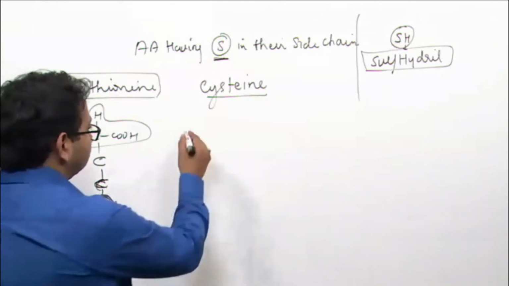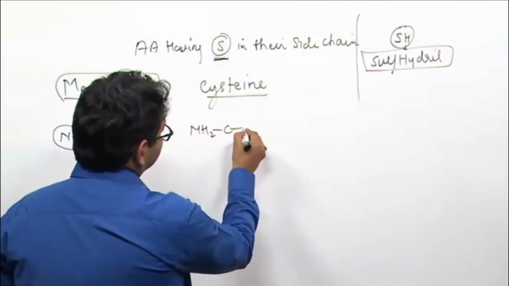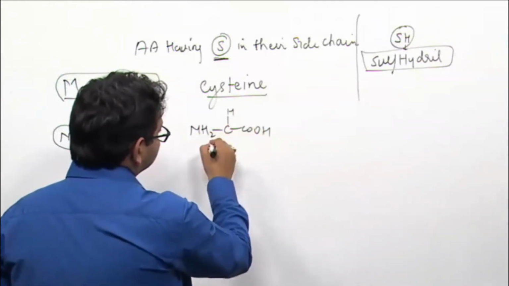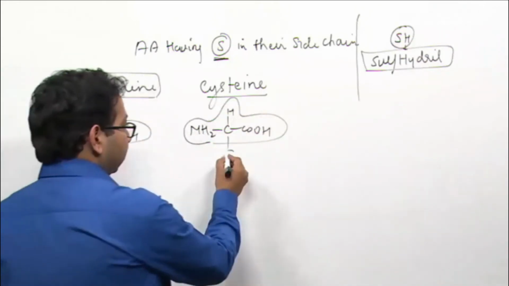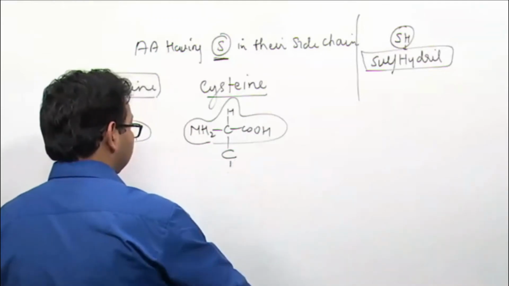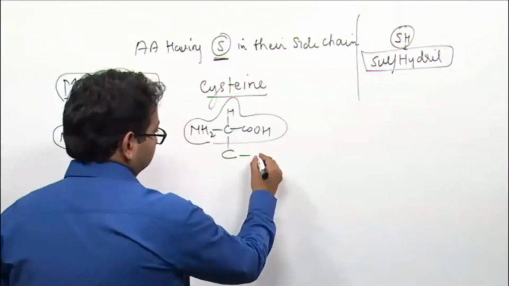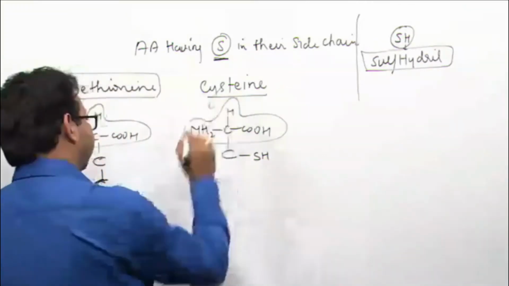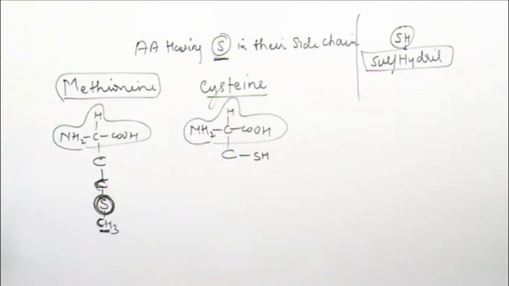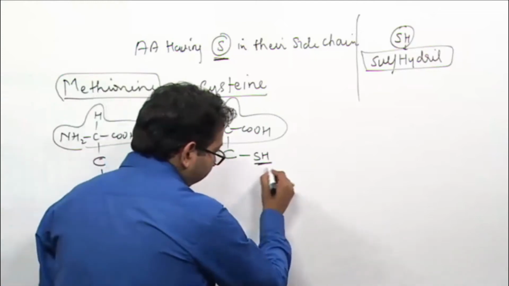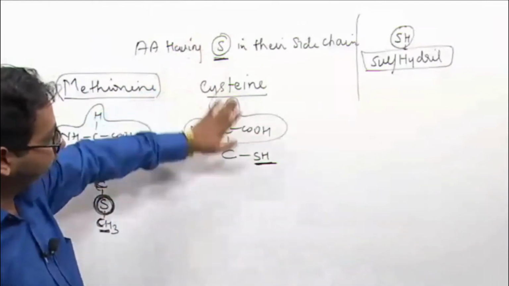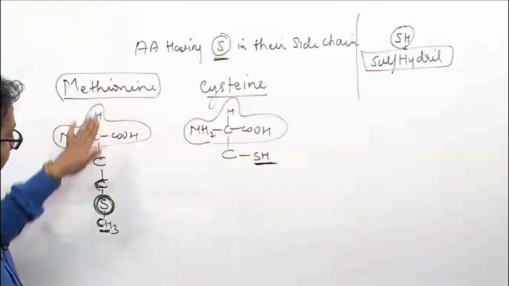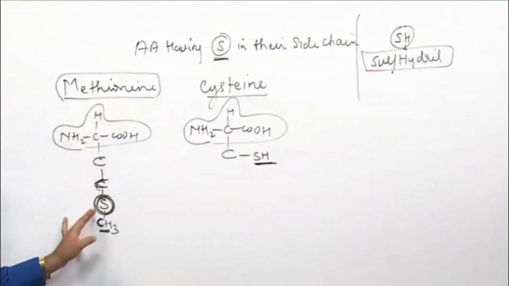Cysteine: amino acid. This portion is common to all amino acids. Then C, SH. This is the structure of cysteine, and cysteine is having sulfhydryl group. You can say cysteine is having sulfur, correct? Cysteine is having sulfhydryl, correct? Methionine is having sulfur, correct? Methionine is having sulfhydryl, no. Methionine is having sulfur but not sulfhydryl.